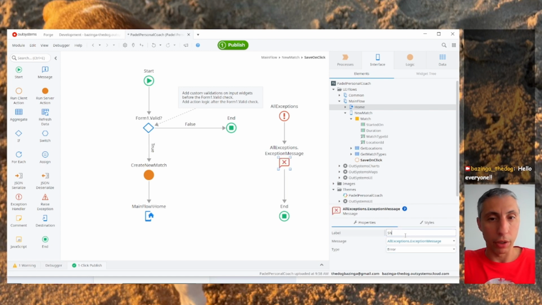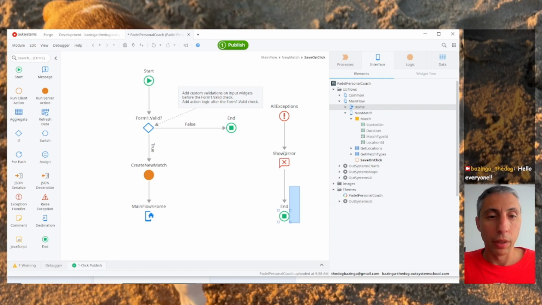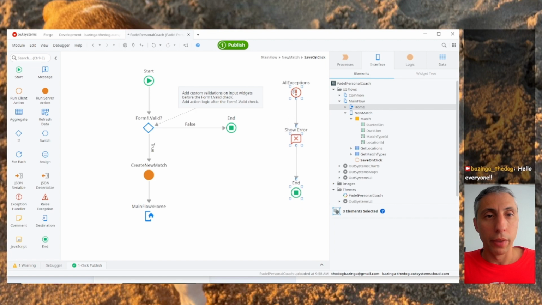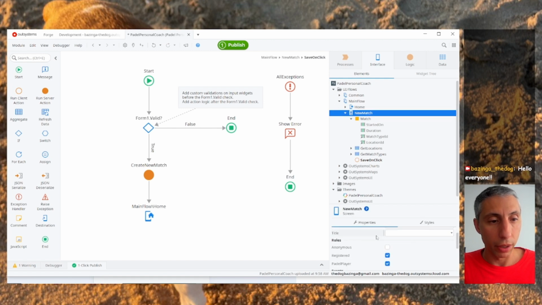So let's say show error. And yeah, that's it. Let's just change here for the registered for PadelPlayer only. And let's publish this.